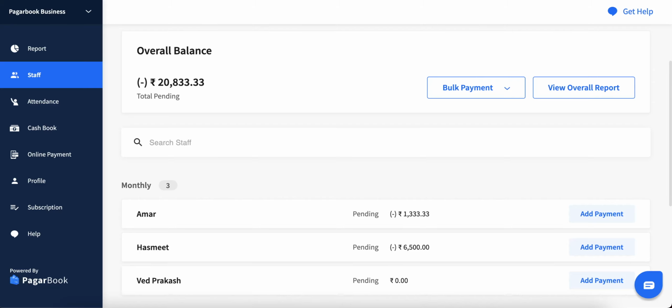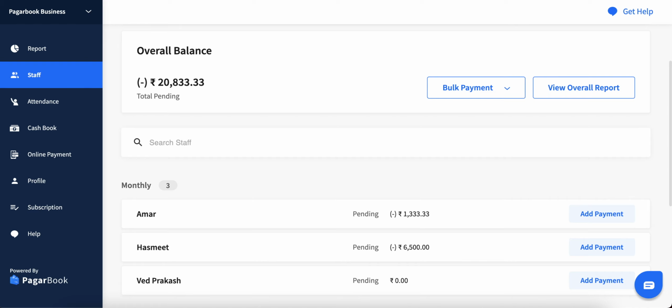Now you can set attendance automation rules for your staff on Pagaar Book. For example, automatic salary deduction when your staff comes late to work or leaves early from work, and automatic overtime work calculation when your staff does extra work.